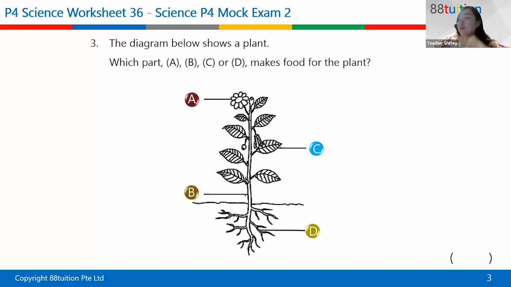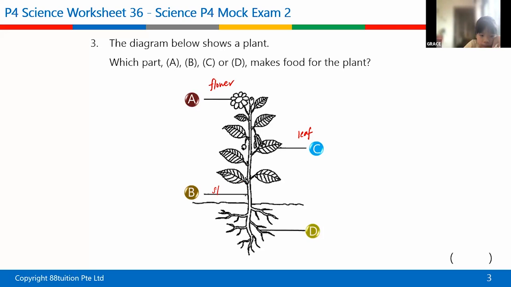Maybe you want to identify the parts of the plant first. This one is the flower. Let's just do a quick revision. So we have the flower. This one is the leaf, right? What about B, Grace? What part is this? Stem. Good. Catherine, what is part D? The roots.